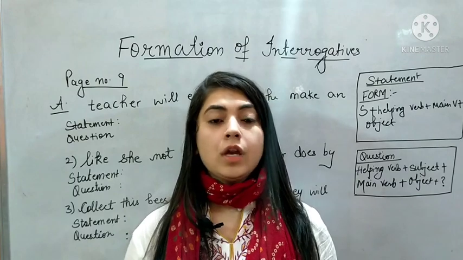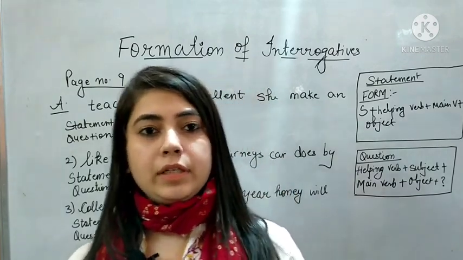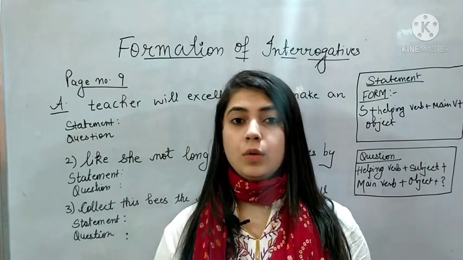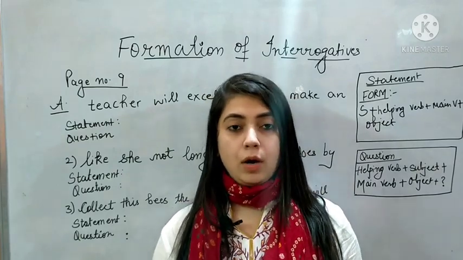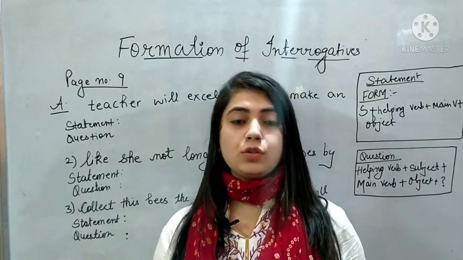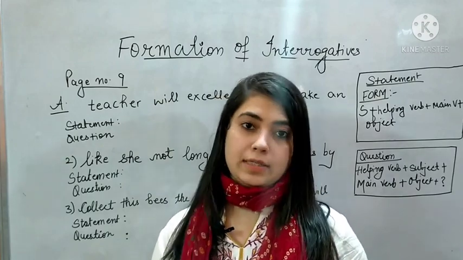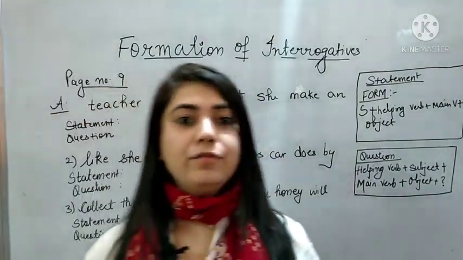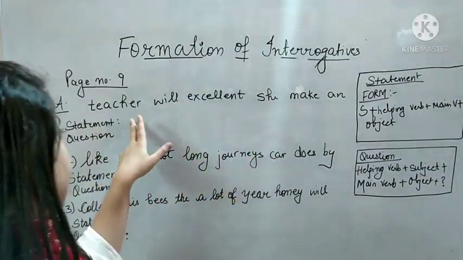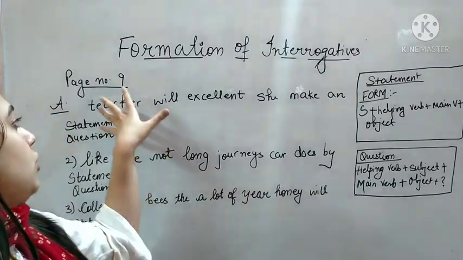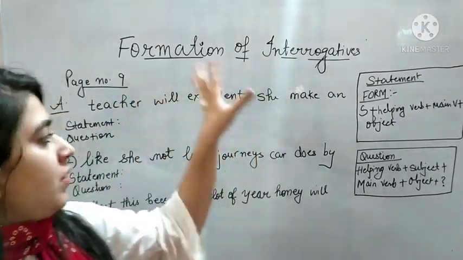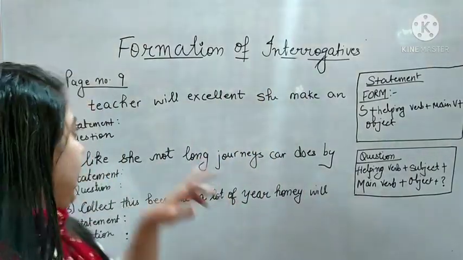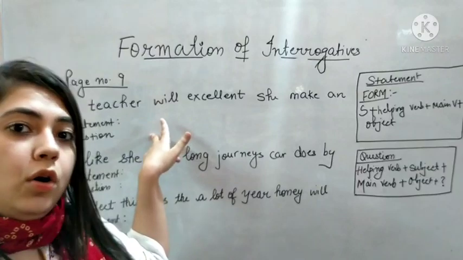Good morning, students. Yesterday we did chapter number 3 of your grammar, that is Cornerstone. In that chapter, I told you how we form questions, right? Today we will do the exercise of the same chapter. The first question is that you have to make a statement and a question. Some jumbled sentences are given to you, and out of them we have to make a statement and a question.